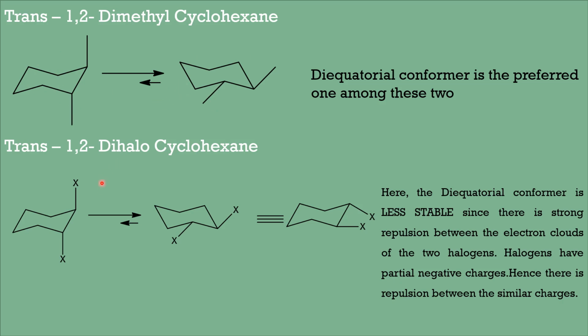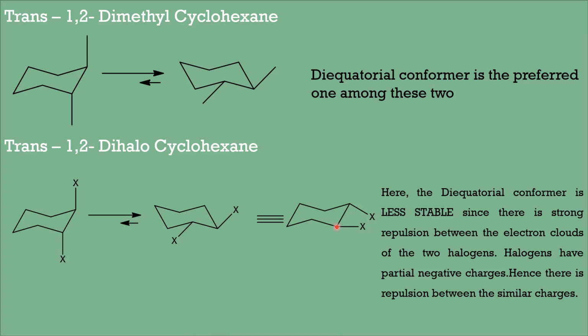Now, in case instead of two methyl groups, you have two halogen atoms here, which will be the more stable conformer? The diaxial molecule can undergo ring flipping to form the di-equatorial, and the di-equatorial form I can represent like this also. These two are equivalent. But here, in the case of the di-equatorial conformer, the two halogens are coming closer.